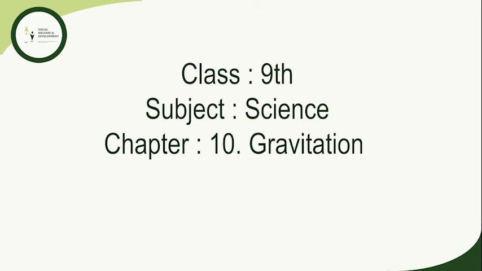At a given place, weight of an object is directly proportional to mass, that is capital W is proportional to small m. It is due to the reason that at a given place we can use the weight of an object as a measure of its mass. Mass of an object remains the same everywhere, that is on earth and on other planets, whereas its weight depends on its location, because small g depends on the location of the object.